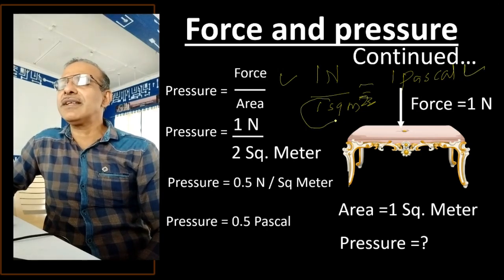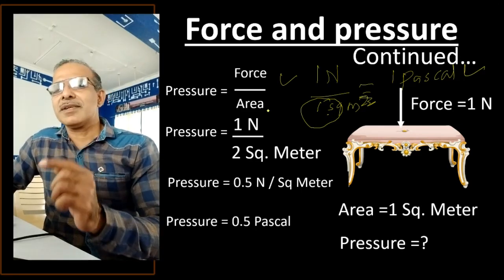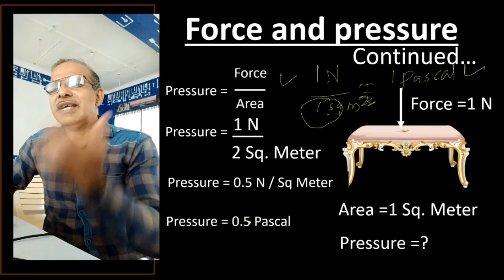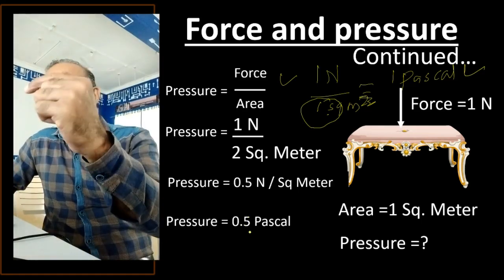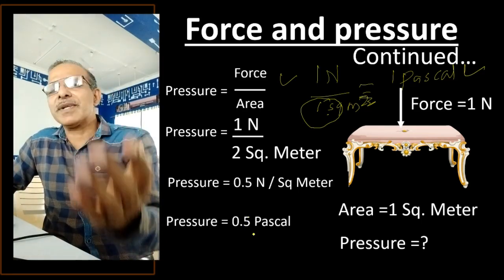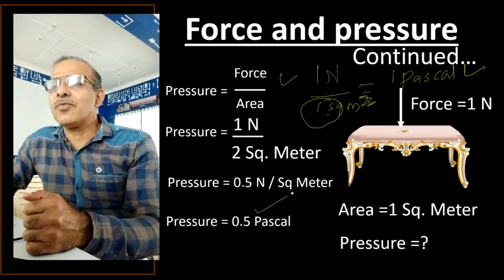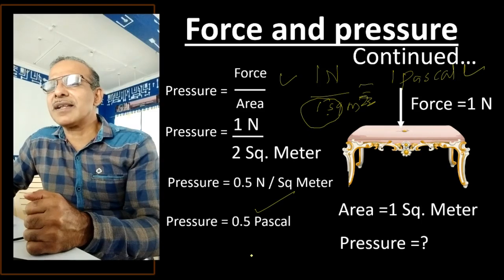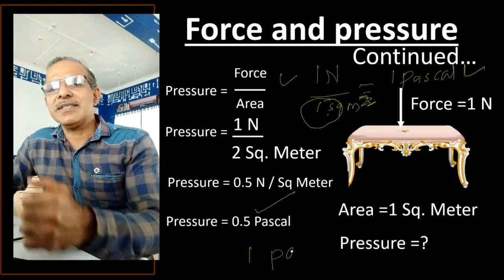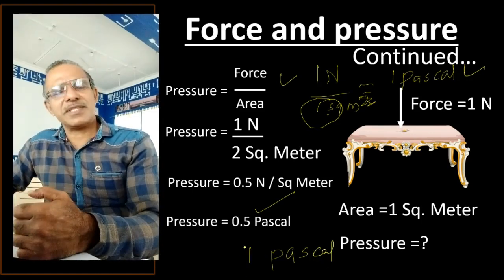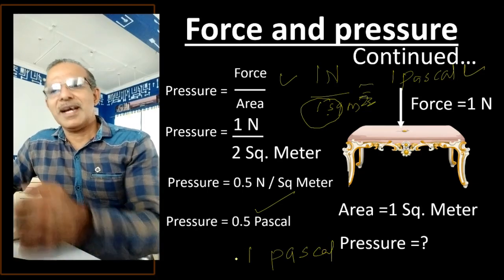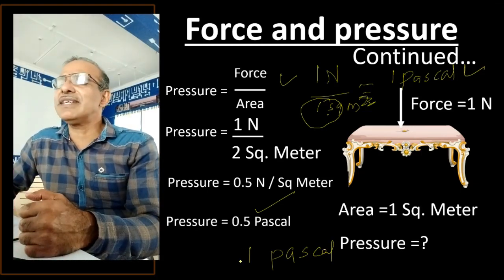And the moment you increase the area, the pressure reduced. Remember this point. More the area with the same force, the pressure becomes less. Earlier it was 1 Pascal. Now it is half Pascal. And why has it happened? Because we have increased the area.